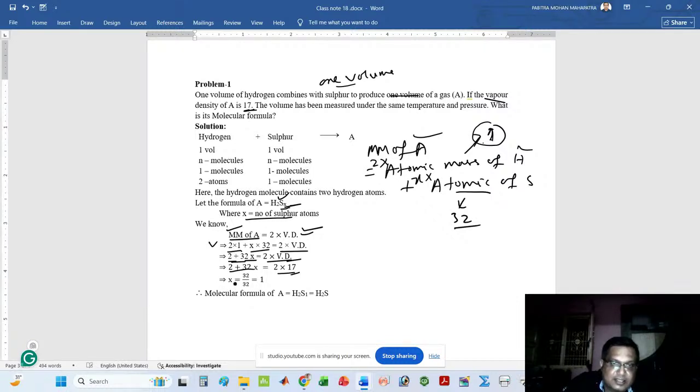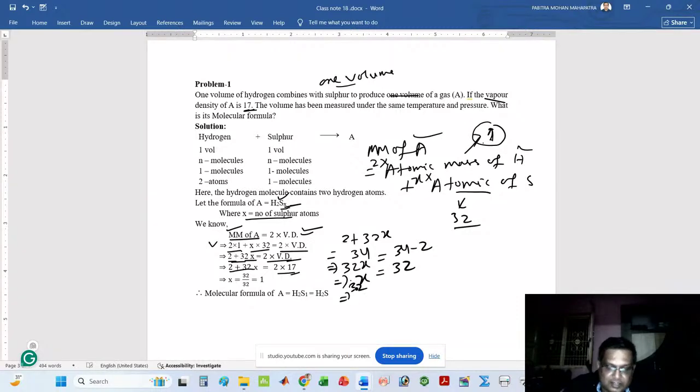Next, 2 plus 32x is equal to 34. So 32x is equal to 34 minus 2. That means 32x is equal to 32.